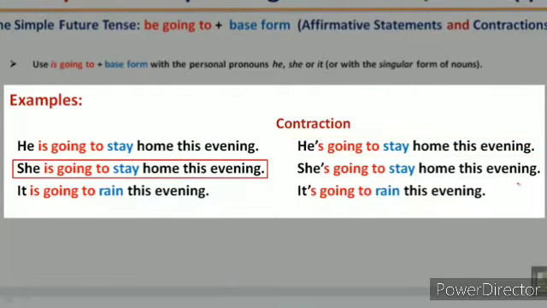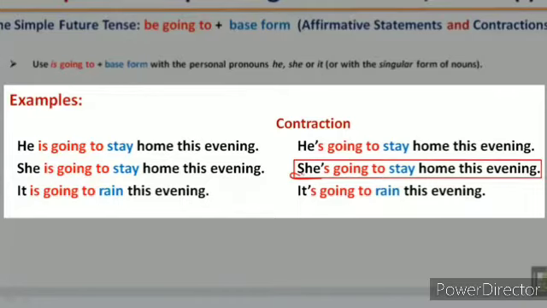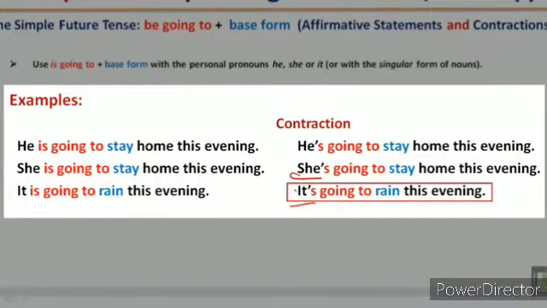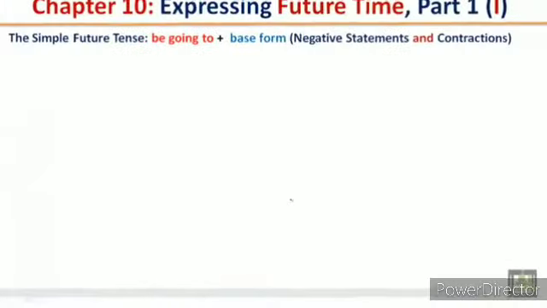She is going to stay home this evening. The contraction, she's going to stay home this evening. It is going to rain this evening. The contraction, it's going to rain this evening.